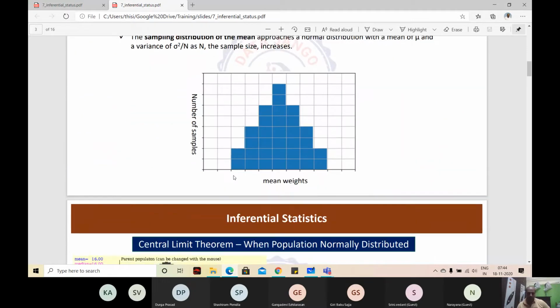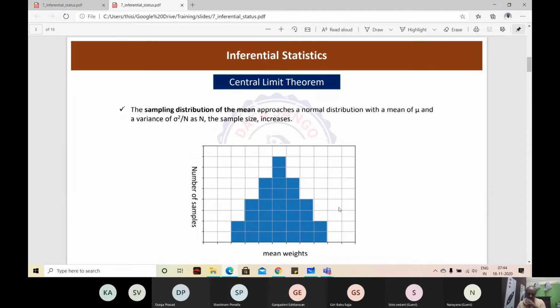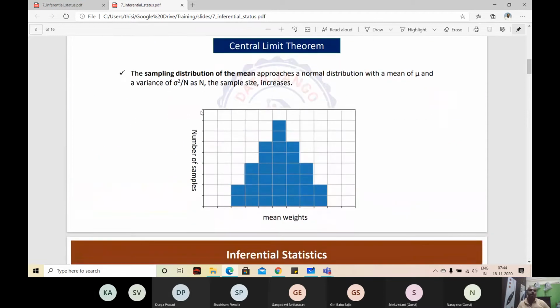If you take 10, there may be two sets of apples which have got a mean of 10. There may be 20, and there may be 4 samples of 36 apples which have got a mean of 20. Now mean 30, there may be 6 samples of 36 which have got a mean of 30, like that. If you try to do a distribution plot of these means, you call that the sampling distribution of means.